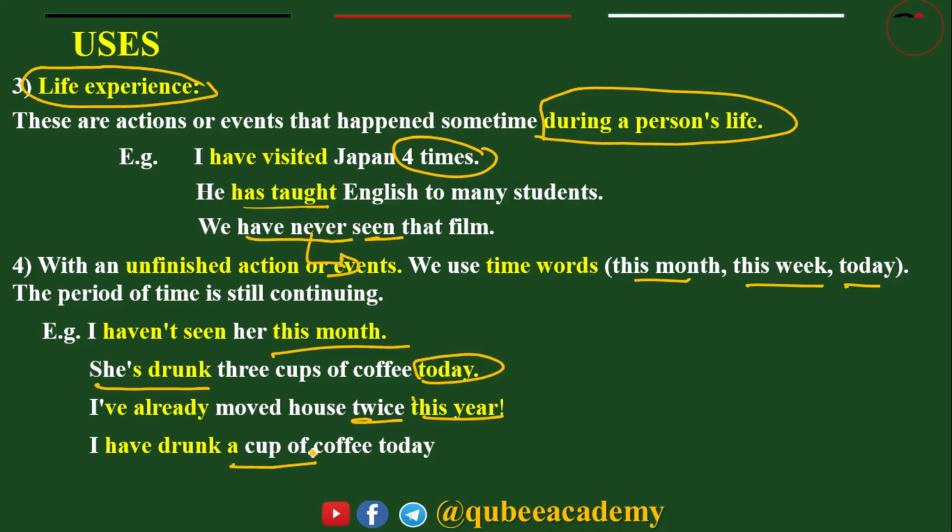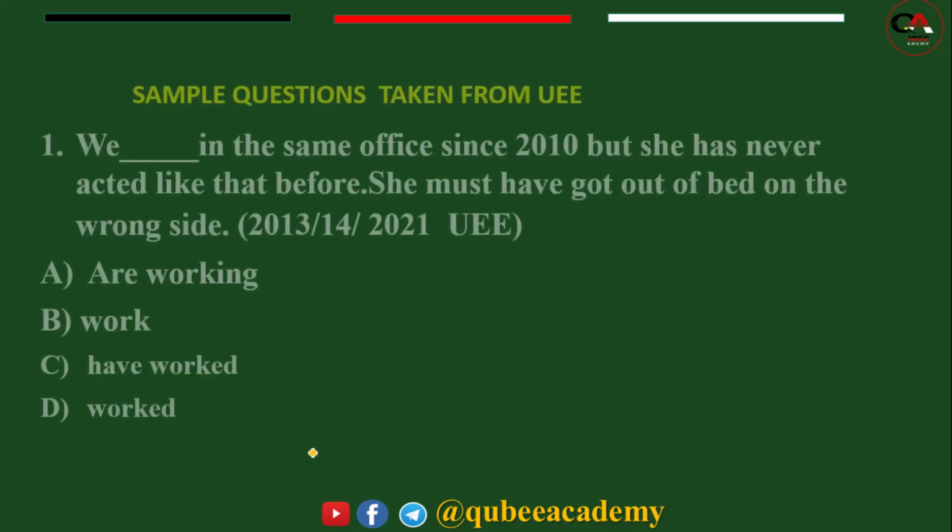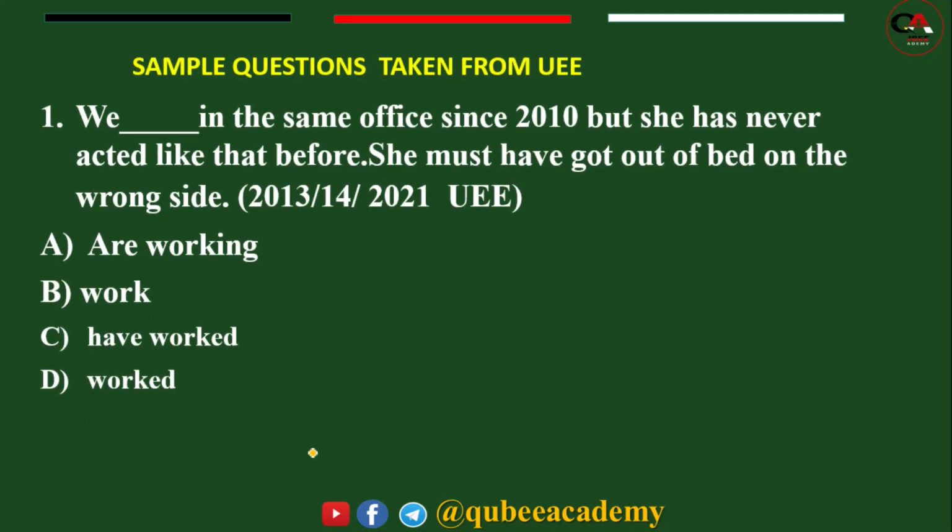So present perfect can be used to talk about unfinished action. Now, having said this much about present perfect, let us practice some questions taken from entrance exams.